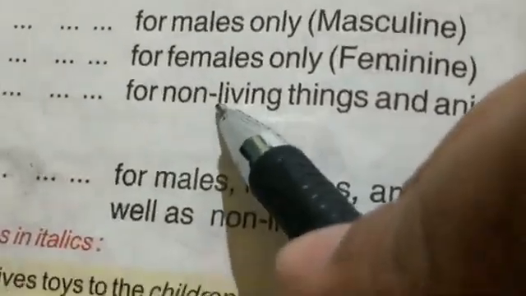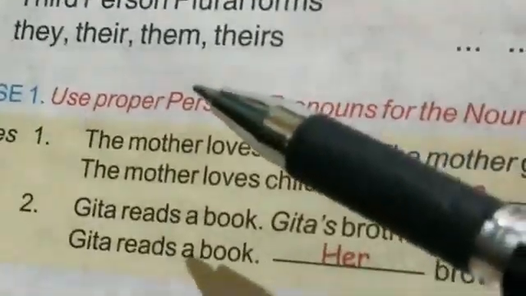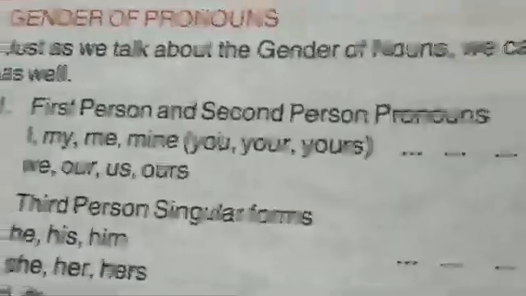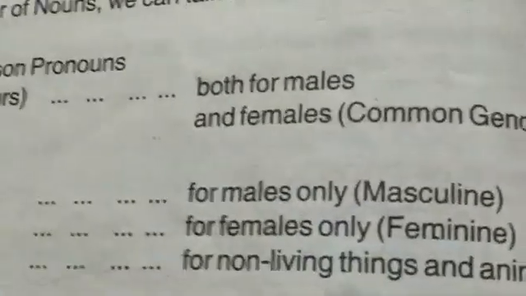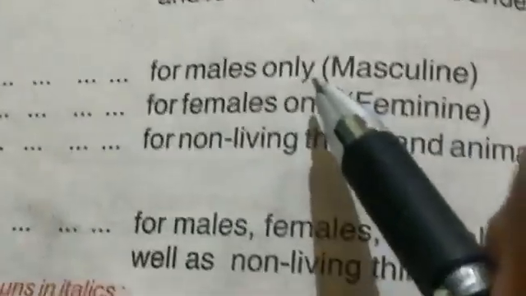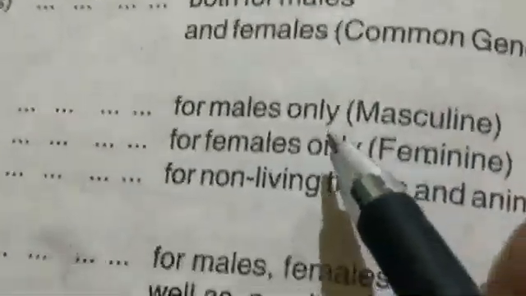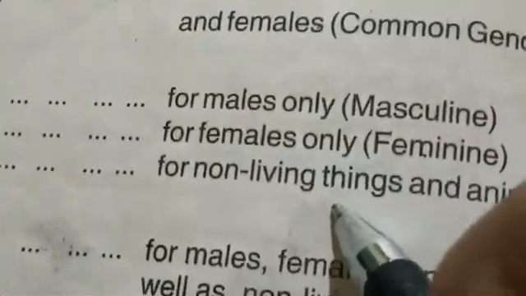So you can say that first person and second person pronouns are generally used for common gender, and the third person pronoun is used for masculine, feminine, and also for non-living things.